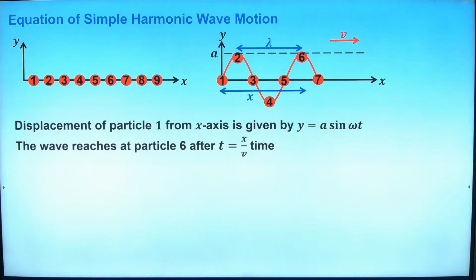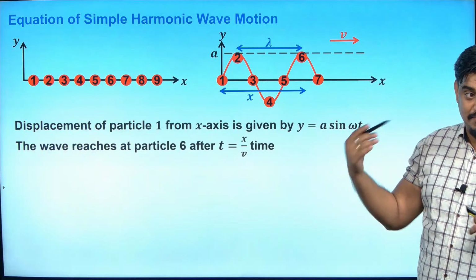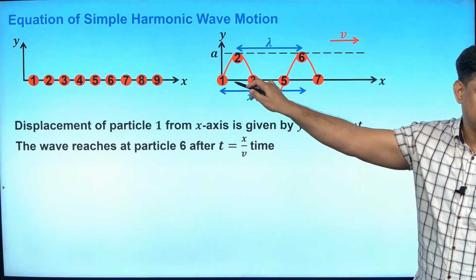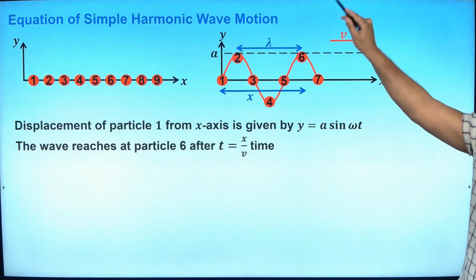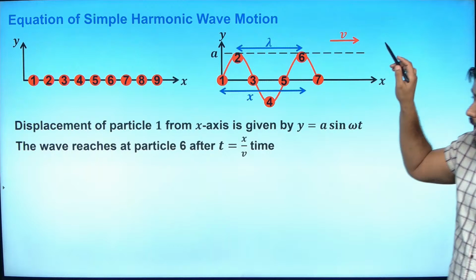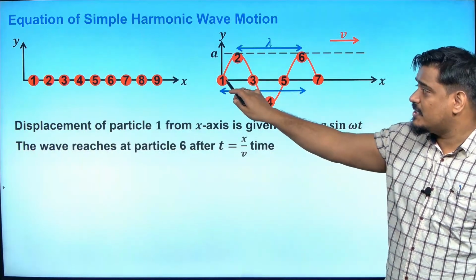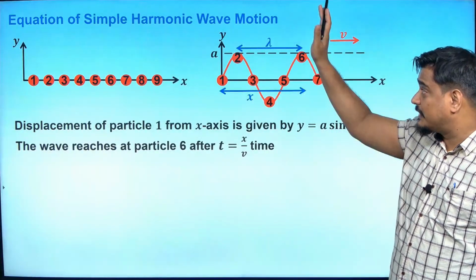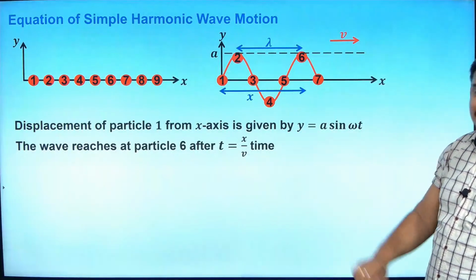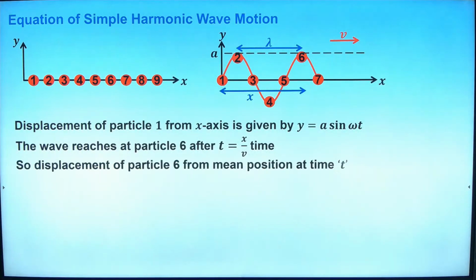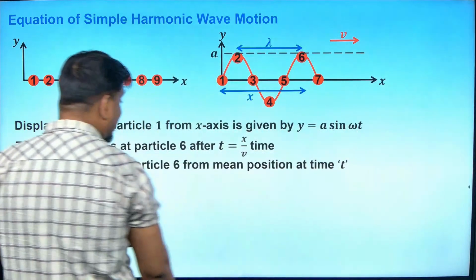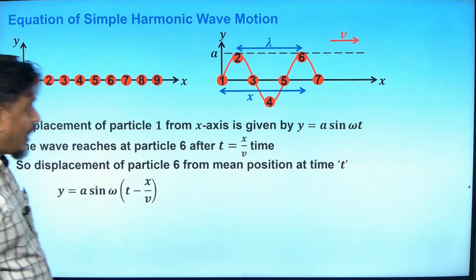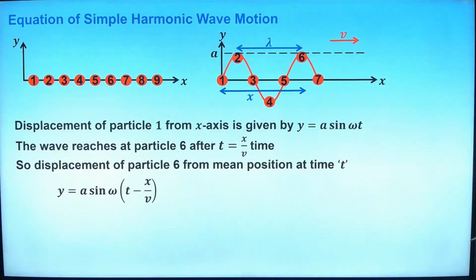Now something which is a little fishy, please understand that. The wave energy started from 1 and it has taken a time x by v to reach here at 6. Can I say that the energy would have started at 1? If I compare from the 6th position, it is t minus x by v seconds. I will say this once again. Displacement of particle 6 from mean position at time t, I am writing as y is equal to a sin omega (t minus x by v). See how it has come. I want you to understand this very clearly. I will take some time for this, but you should understand.